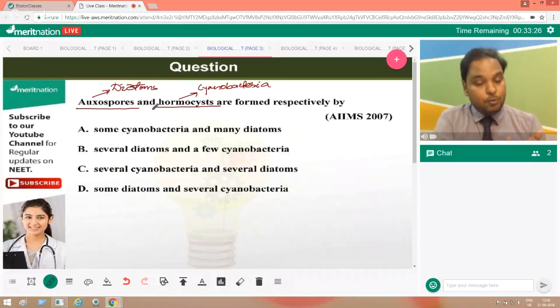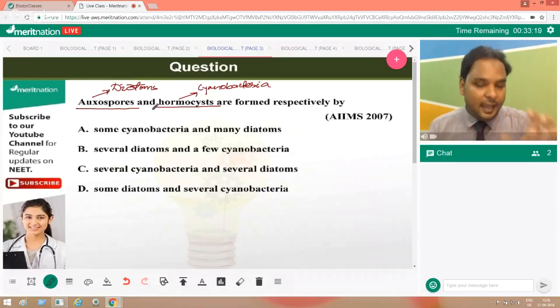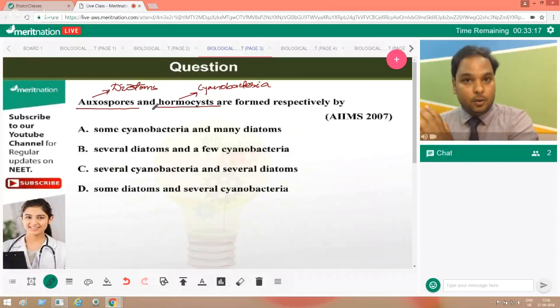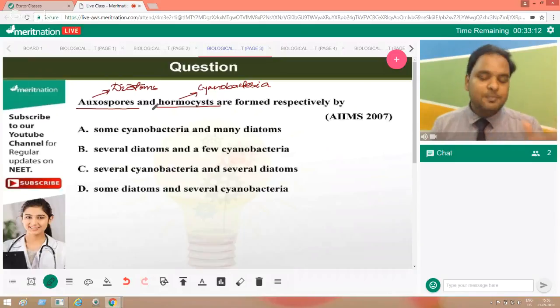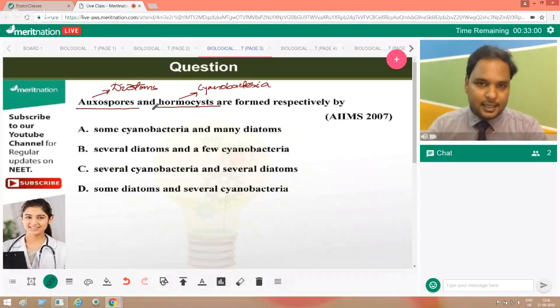That is the oxospore in the case of diatoms and the hormocyst in the case of cyanobacteria. Both of them help the respective organism in the most adverse conditions. And sometimes oxospores are also used in diatoms in normal sexual reproduction. So basically both of them are there for reproduction purposes. I hope oxospore and hormocyst are clear. Don't confuse hormocyst with heterocyst. Heterocyst is also there, everyone.